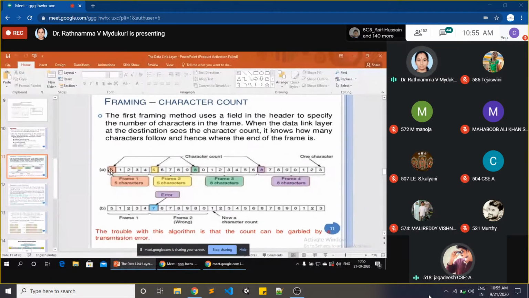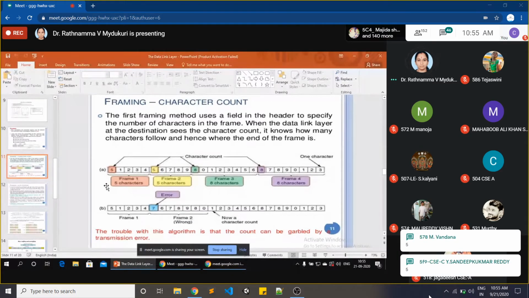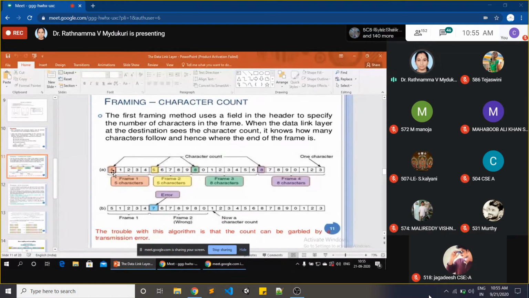ఇక్కడ number ఎంత? 5. Okay, I think you are busy. You can see this, no problem. 5. What is the meaning of this 5 means? From this bit 1, 2, 3, 4, 5. These all belong to frame 1.